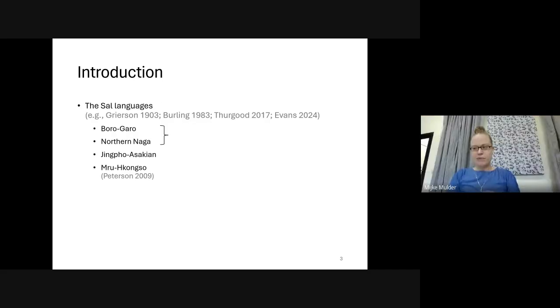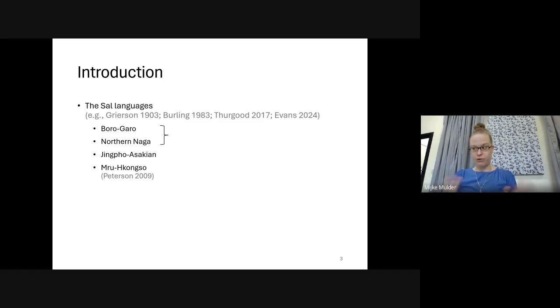So, as far as I am aware, Grierson was the first to recognize the Sal languages as a group, be it under a different name, namely Bodo, Naga, Kachin. The term Sal was coined by Burling and refers to a shared root for sun among these languages, which is sal. Opinions differ as to the sturdiness of this grouping. While some have found lexical and morphological evidence to support Sal as a node in the Sino-Tibetan family, others consider the grouping provisional at best, even to this day. They question whether the evidence truly shows shared innovation rather than shared retention.